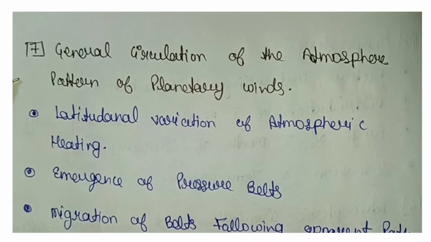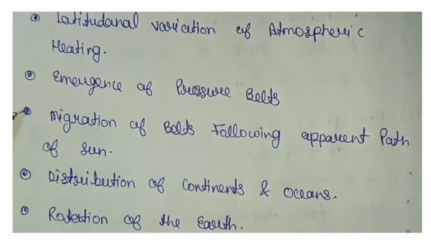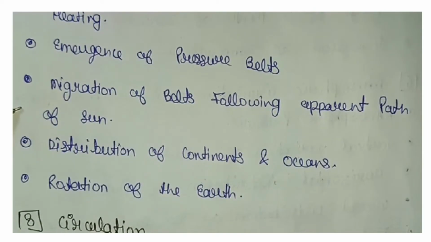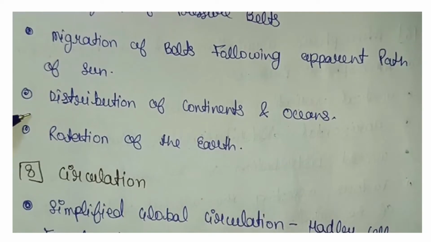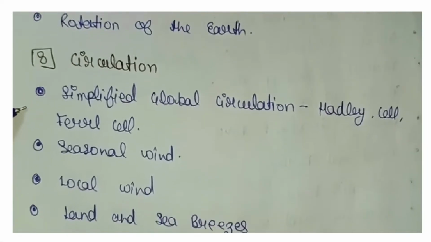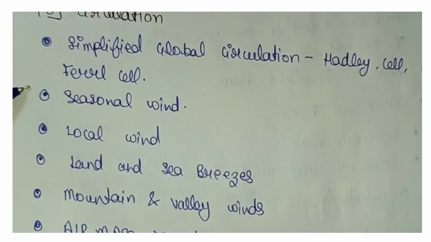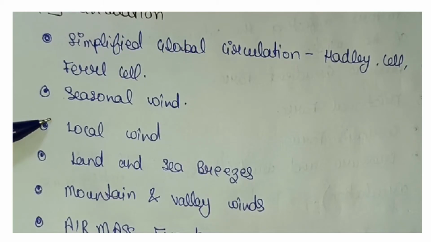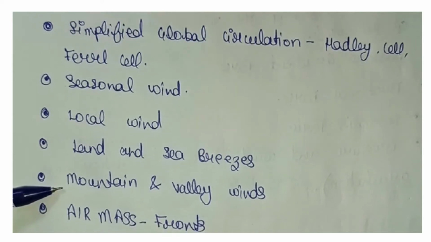General circulation of the atmosphere, pattern of planetary winds, latitudinal variation of atmospheric heating, emergence of pressure belts, migration of belts following apparent path of the sun, distribution of continents and oceans, rotation of the earth, circulation, simplified global circulation, Hadley cell, Ferrel cell, seasonal wind, local wind, land and sea breezes, mountain and valley, air mass, fronts.